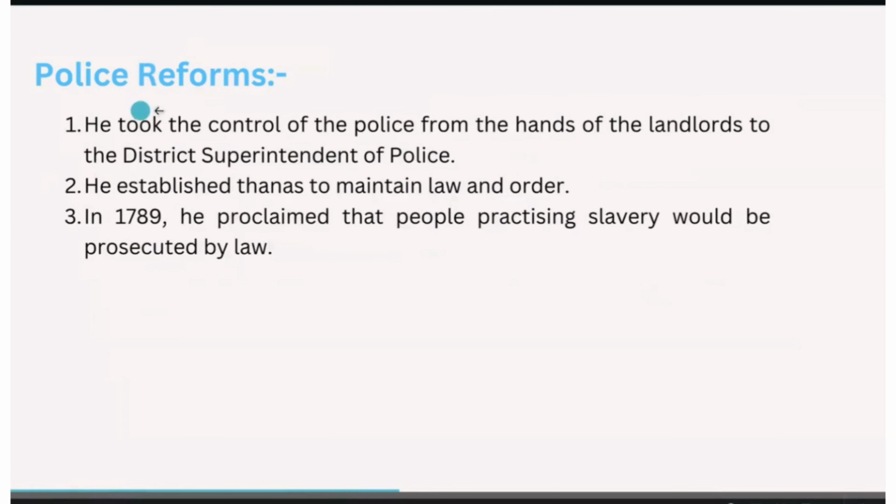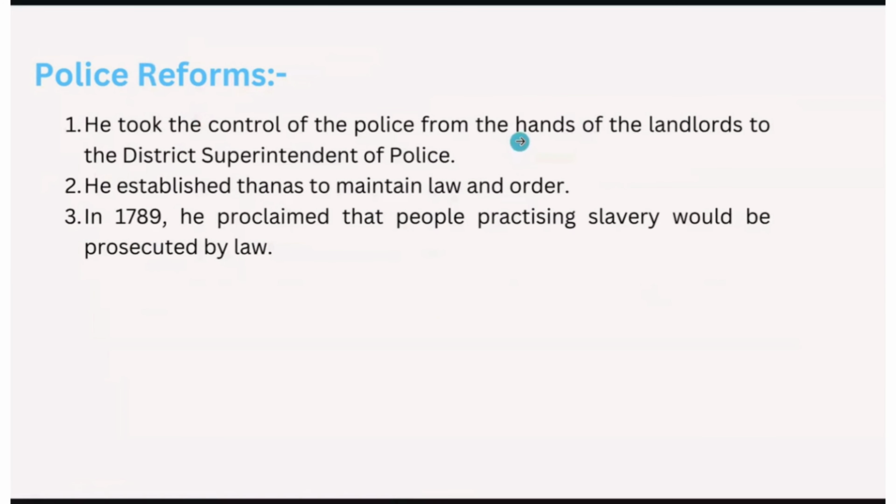We also have police reforms. He took the control of police from the hands of the landlords and gave it to the district superintendent of police. Previously landlords used to control everything, so that control was given to the district superintendent of police, the DSP.